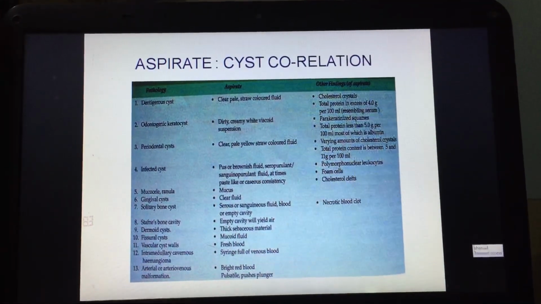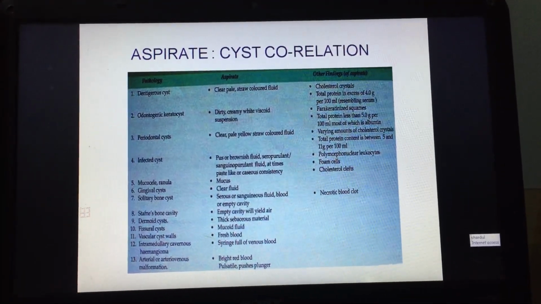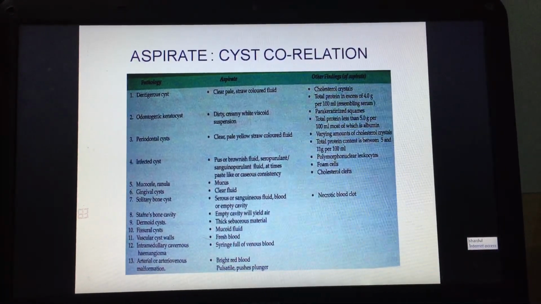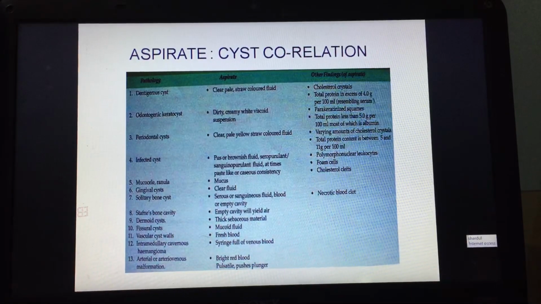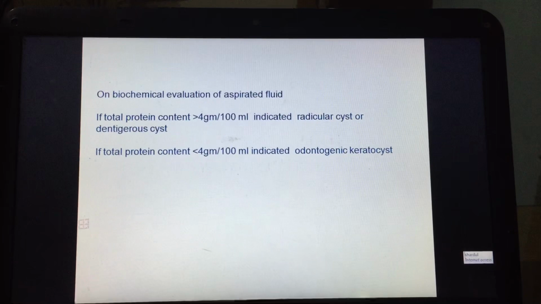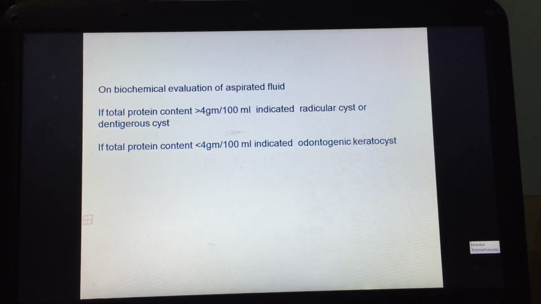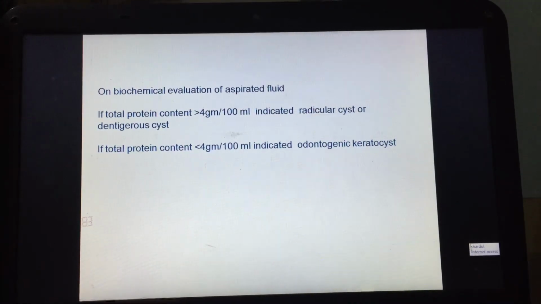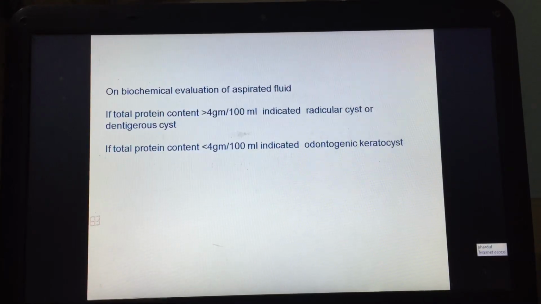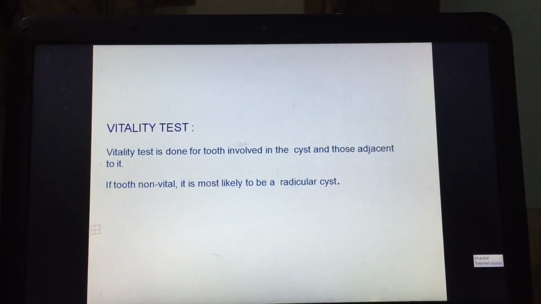Here the aspirate and cyst correlation has been given and you can go through it: what would be the probable diagnosis of the cyst, what does the aspirate say, and what might be the other findings of the aspirate. A biochemical evaluation of the aspirate fluid: if total protein content is greater than 4 gram per 100 ml, it indicates a radicular cyst or dentigerous cyst. If the total protein content is less than 4 gram per 100 ml, it indicates an odontogenic keratocyst.